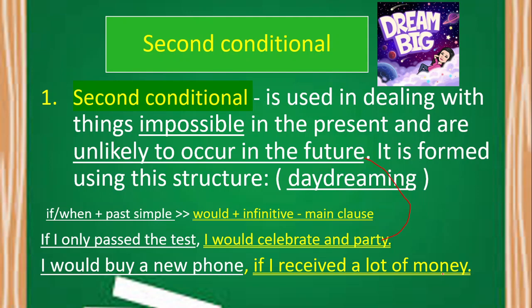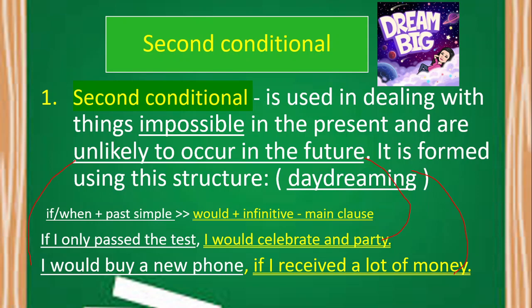What is the impossible situation that has not yet happened in the present? Possibly the speaker doesn't have a lot of money, so he daydreams it. That's why he used second conditional. If ever he received a lot of money, if that daydream would happen, he would buy a new phone. That is the unlikely to occur in the future.